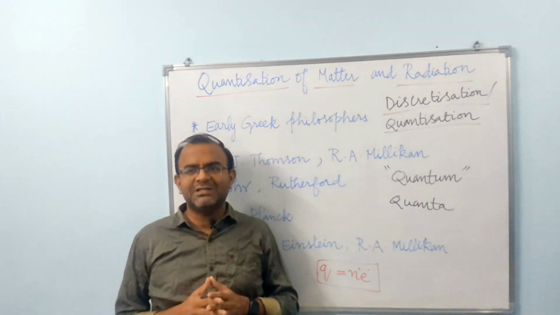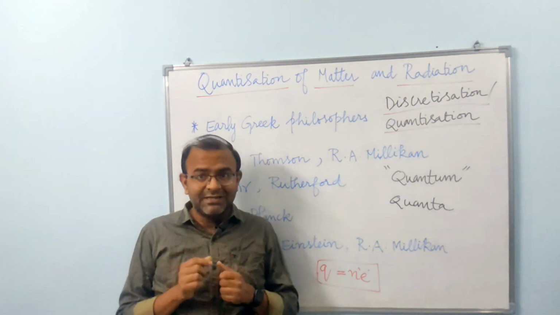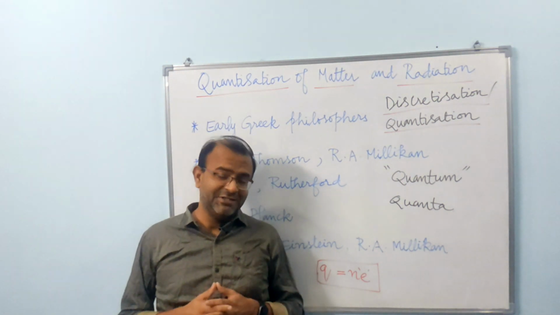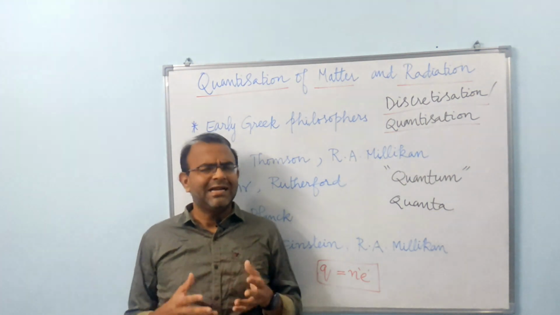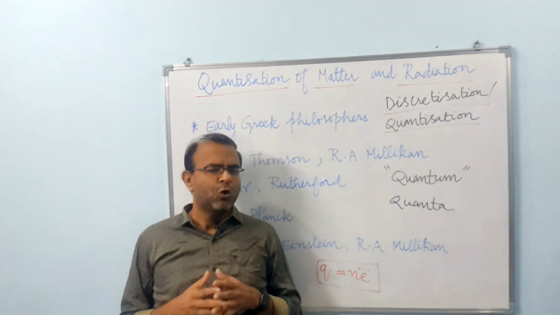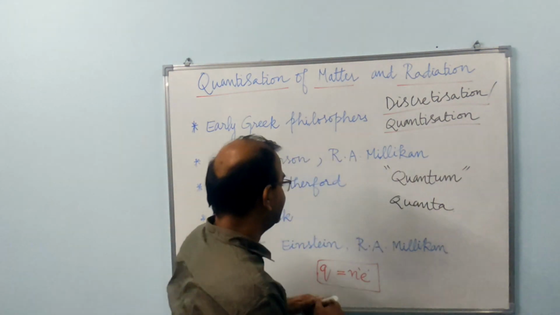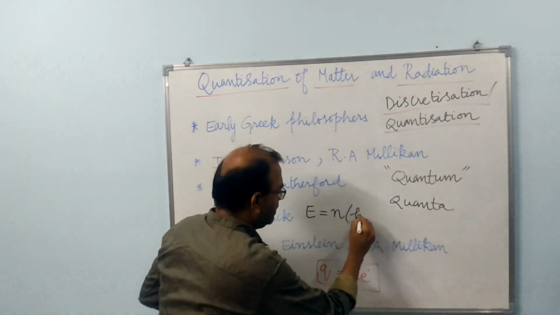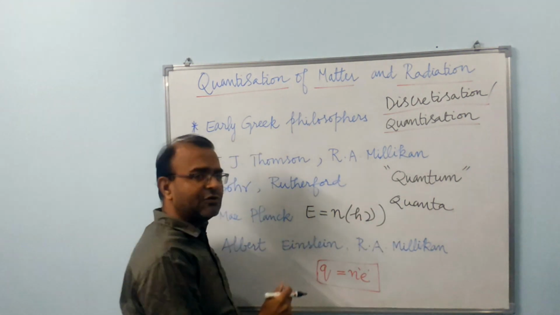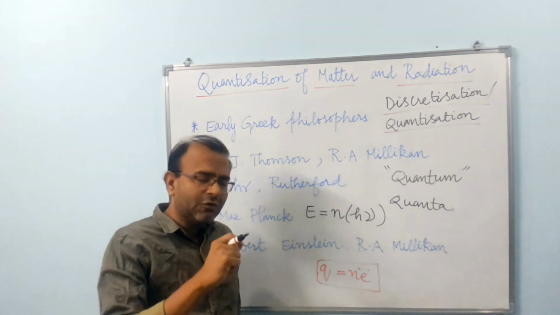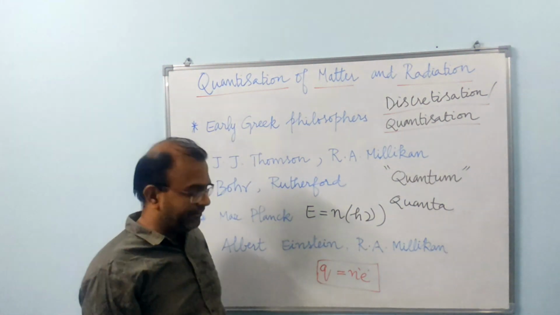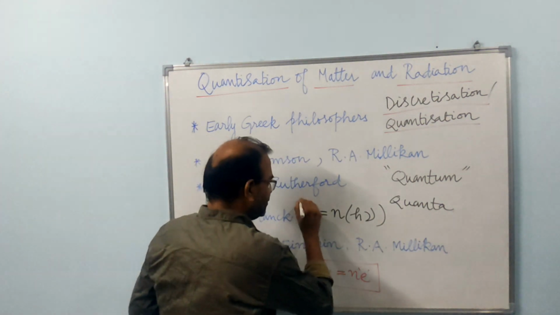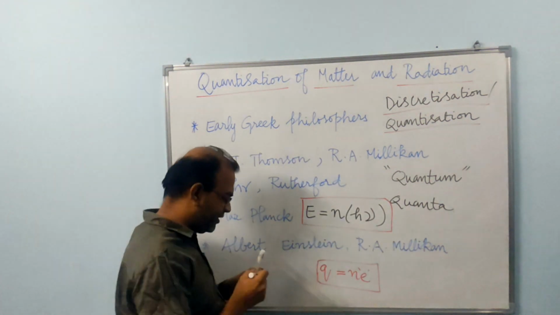These fundamental entities were thought to be oscillators, and their frequency of oscillation is proportional to their energy. Thus, the energy exchanged by these oscillators could be expressed as, for example, total energy E equals n times h nu, where h is Planck's constant, nu is the frequency of oscillation of the oscillators, and n is the quantum number here. So this expression simply captures the quantization of energy or radiation.